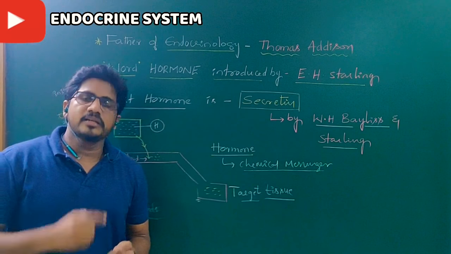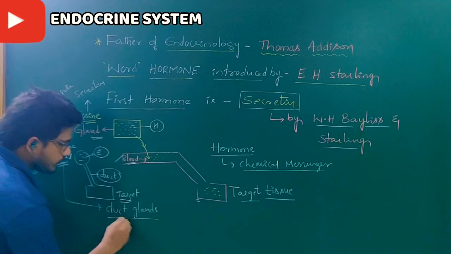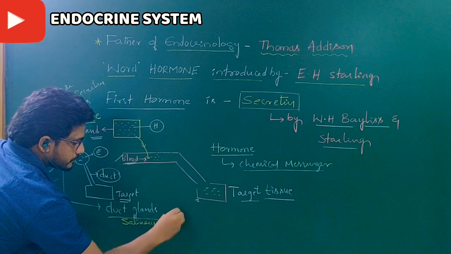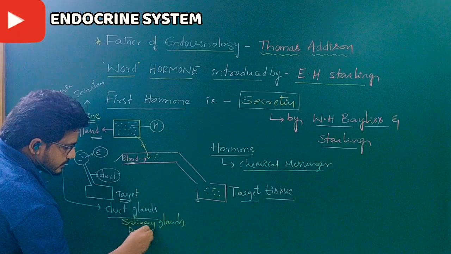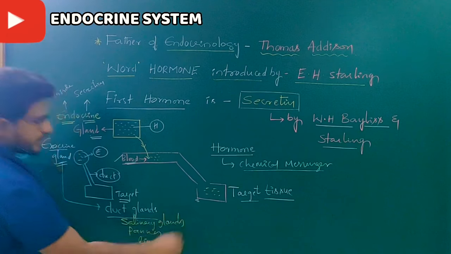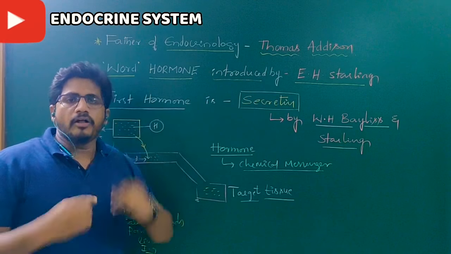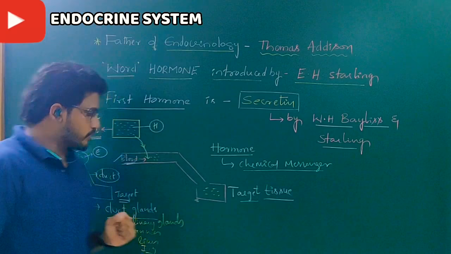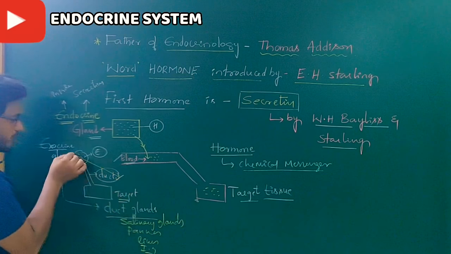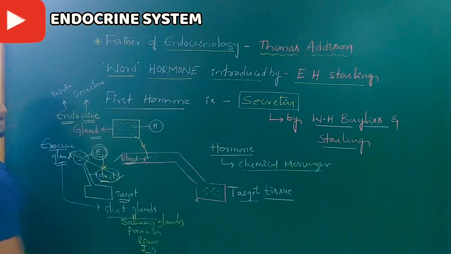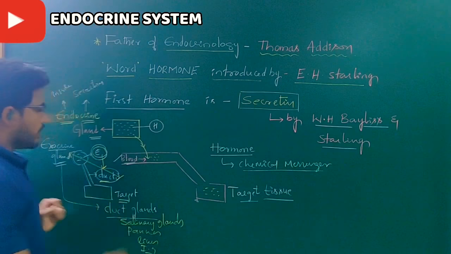Examples of duct glands: salivary glands, pancreas, liver, intestinal glands. So many examples are there. All these glands need a duct for the conduction of their secretions to their respective targets. That's why duct glands are always exocrine glands. Through ducts, the one that passes is the enzyme.